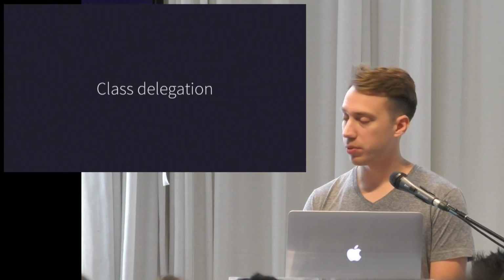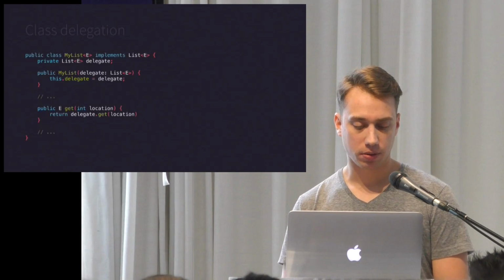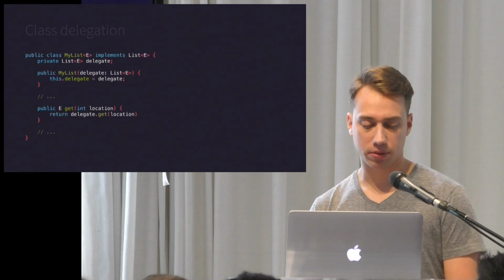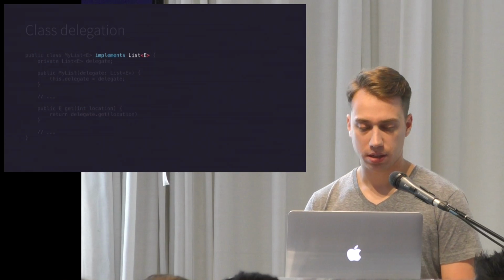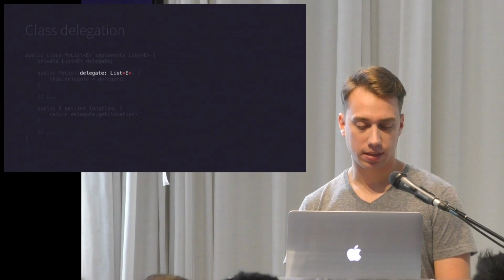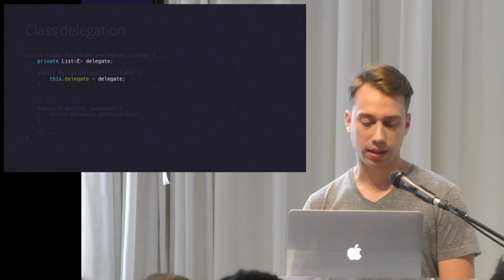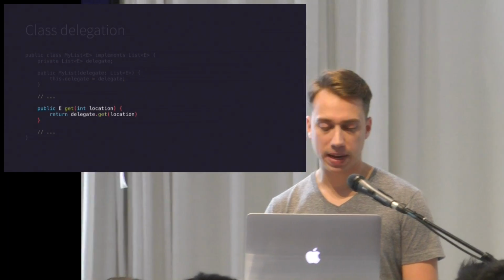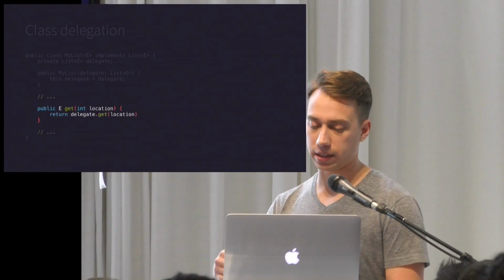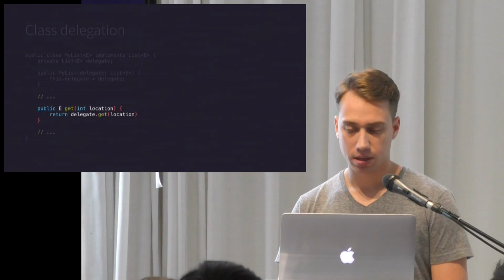Delegation is a pretty well-known pattern too, and Kotlin makes this a first-class language level feature. So here's a typical Java example you would see. Here we have my special implementation of list. It implements list. It takes a list of the same type in the constructor, so that we can store that list internally and delegate to it. Then it passes the list methods on to the delegate, and when we want our special behavior, we do whatever we need.